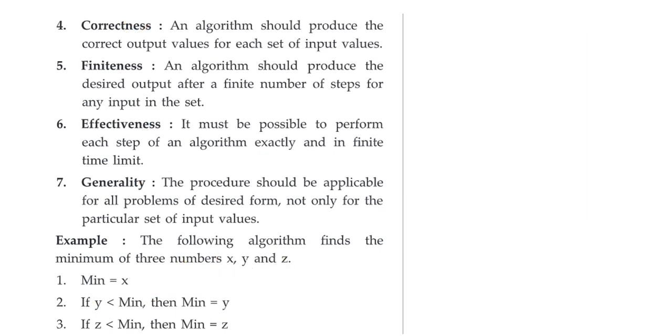So see the example here. Let us take the minimum value is x. What is the minimum value? Here how many variables? 3 numbers, x comma y comma z. First let us take that minimum value is x. So here the algorithm will be, in the first step, minimum equal to x. Then in the second step, we have to check whether the second variable, that is y, is less than minimum. Let us take x equal to 10, y equal to 20 and z equal to 30.